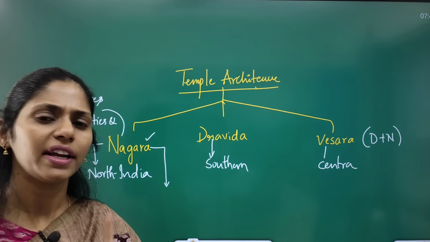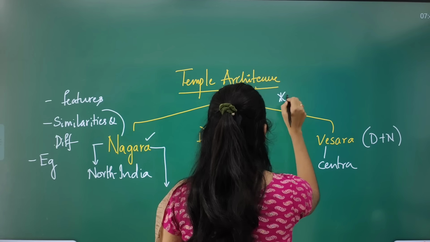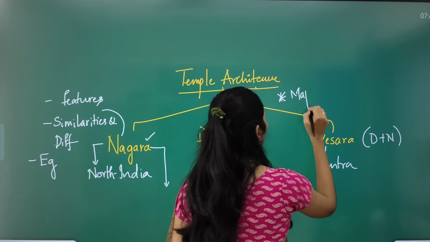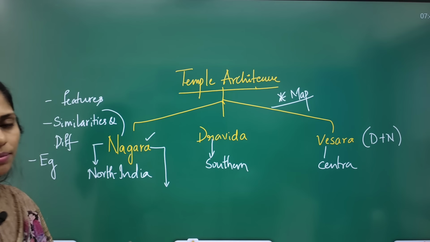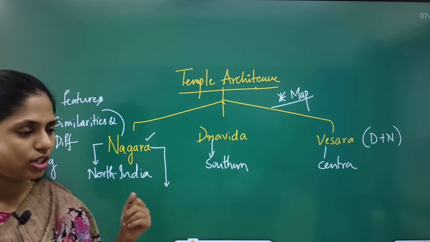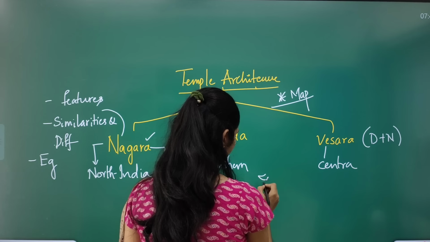Whenever you are writing any answer from a history point of view, try to incorporate a map. You can ask me, how can I show a map in this temple architecture? I will give you one sample.